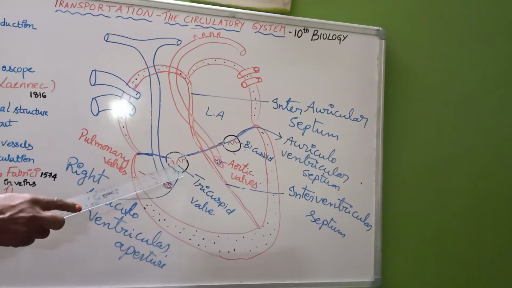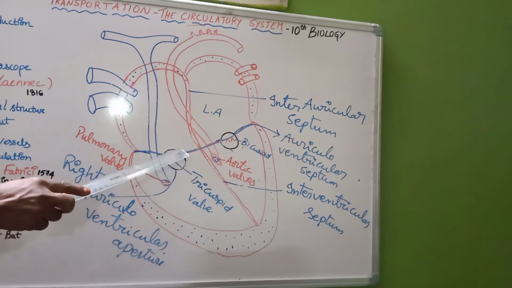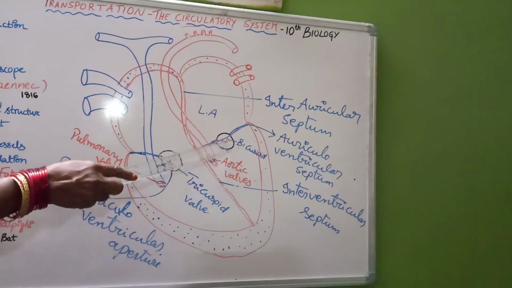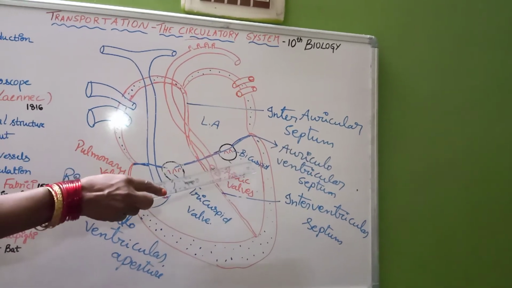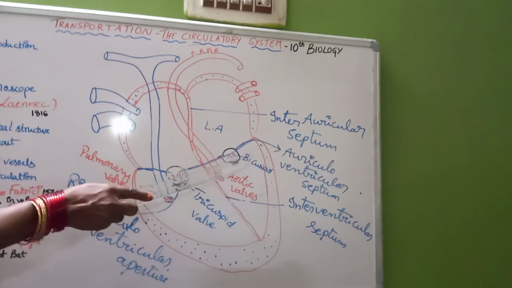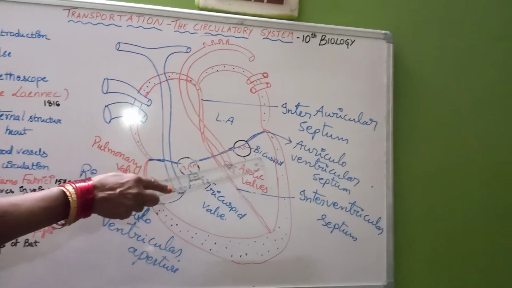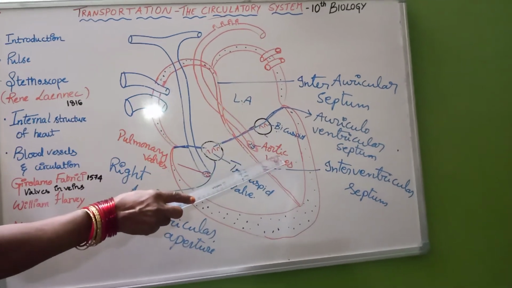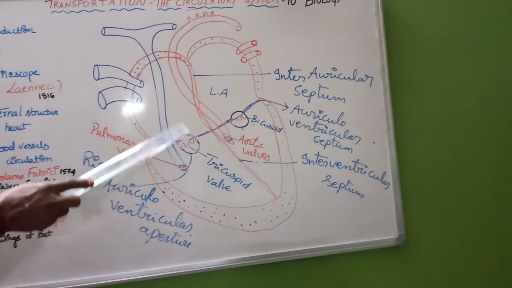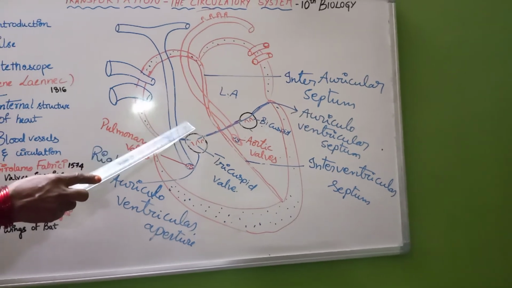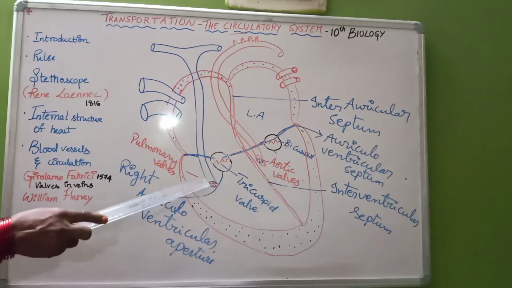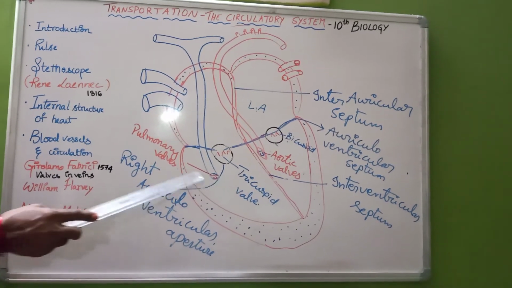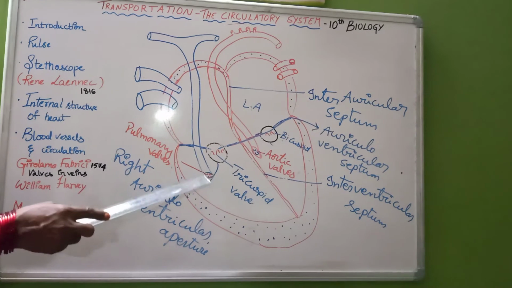Next, here this is the right auriculoventricular aperture, which is guarded by a tricuspid valve, and the left auriculoventricular aperture is guarded by a bicuspid valve, also called a mitral valve, and it allows the blood to move from left auricle to left ventricle, and the tricuspid valve allows the blood to move from right auricle to right ventricle.